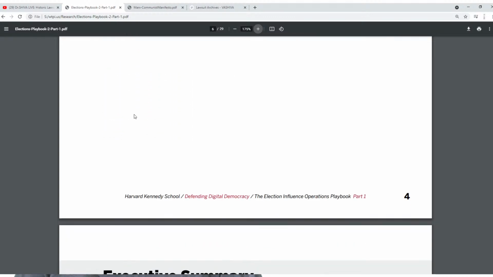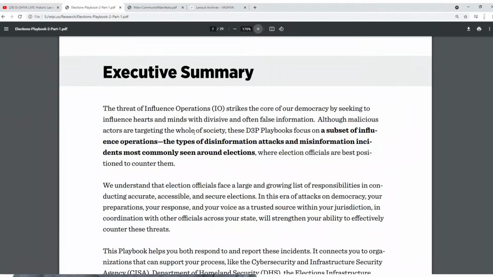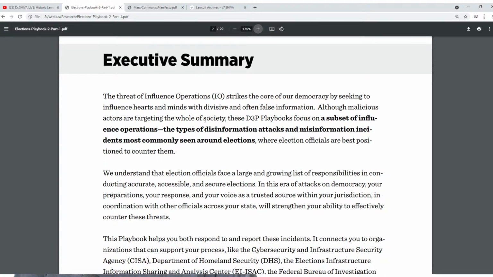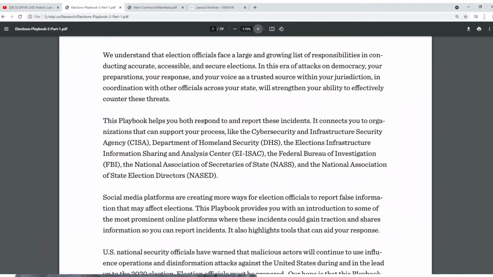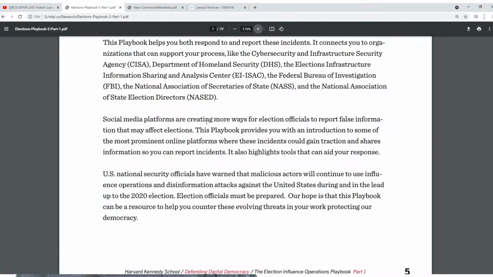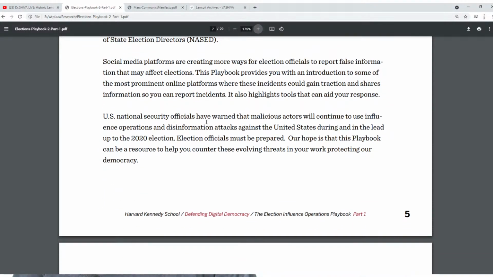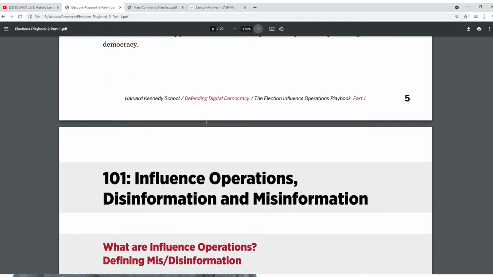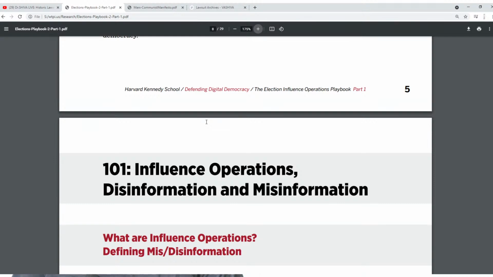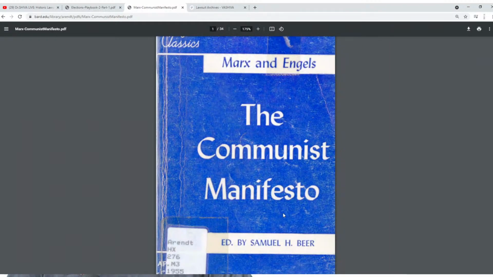So I want to go back. I've read over this document, and it talks about threat influencers and operations, and how to identify them and what to say. And so this brought up a good thing that I had read and found out about several years ago, and that is the Marxist Communist Manifesto.